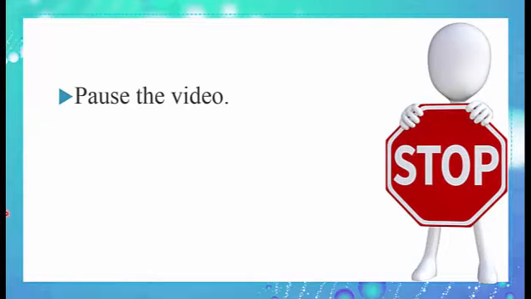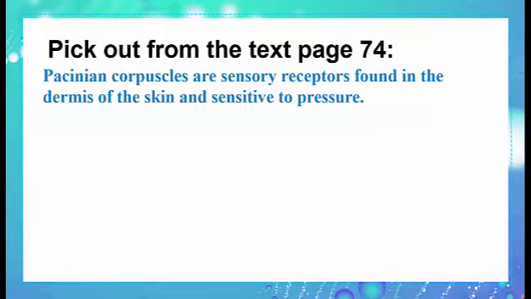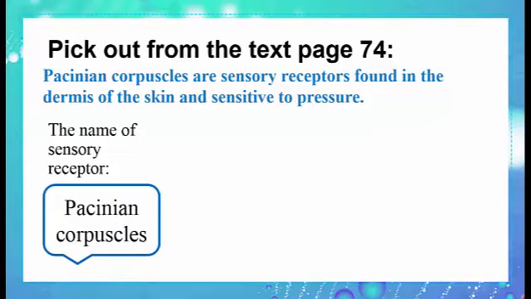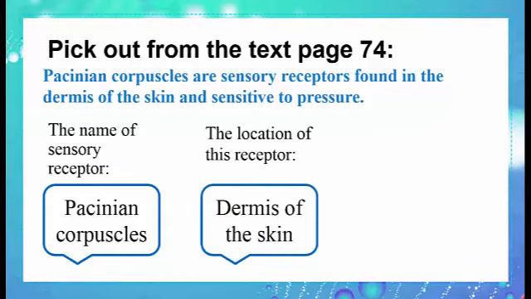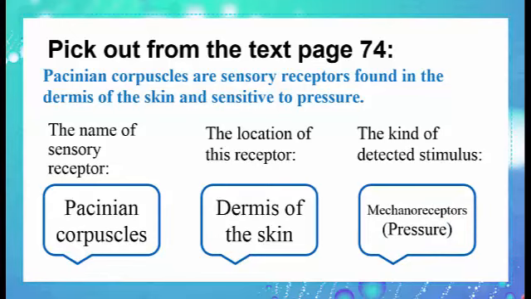Now we have to pause the video, read the first paragraph on the book, page 74. Let's now read the paragraph. Pacinian corpuscles are sensory receptors found in the dermis of the skin and sensitive to pressure. From this paragraph, what is the name of sensory receptor? So it is Pacinian corpuscles. What is the location of this receptor? It is located in the dermis of the skin, the second part of the skin, the middle layer. What is the kind or the type of detected stimulus? It is sensitive to pressure, so it is a mechanoreceptor.